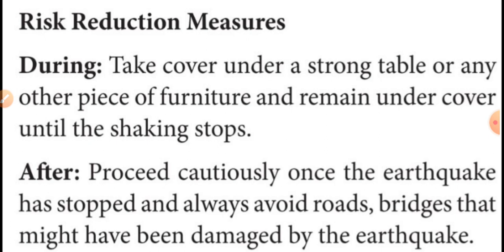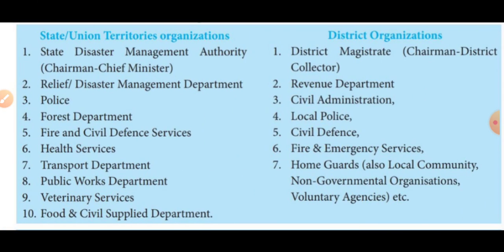Then the last one is the management of disasters in the state. The following organizations or services work during disasters. The state and union territory organizations are the State Disaster Management Authority, Relief for Disaster Management Department, Police Department, Forest Department, Fire and Civil Defense Services, Health Services, Transport Department, Public Works Department, Veterinary Departments, and Food and Civil Supply Department. These are the important departments doing services during disaster.